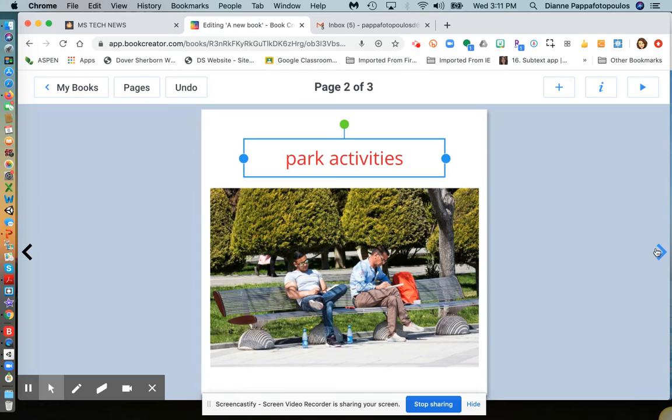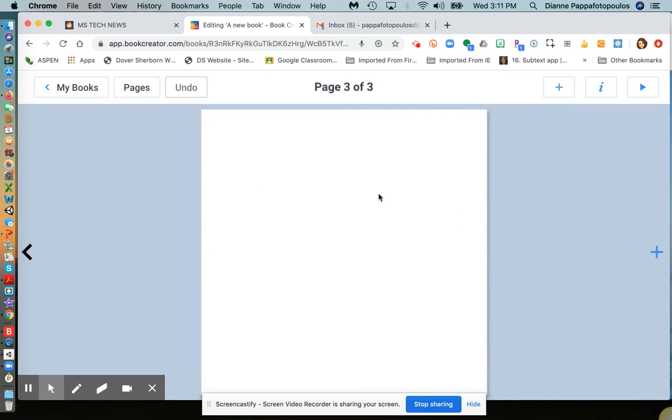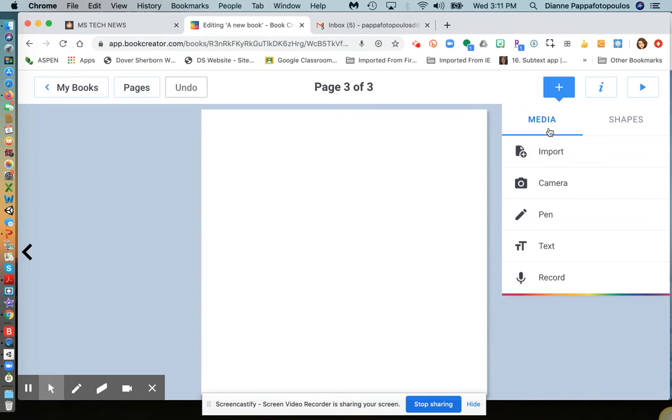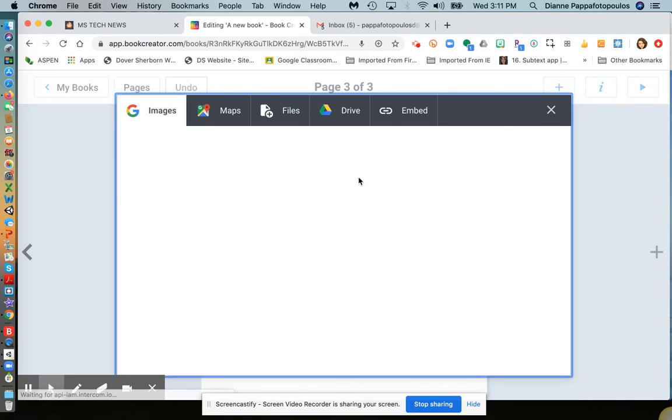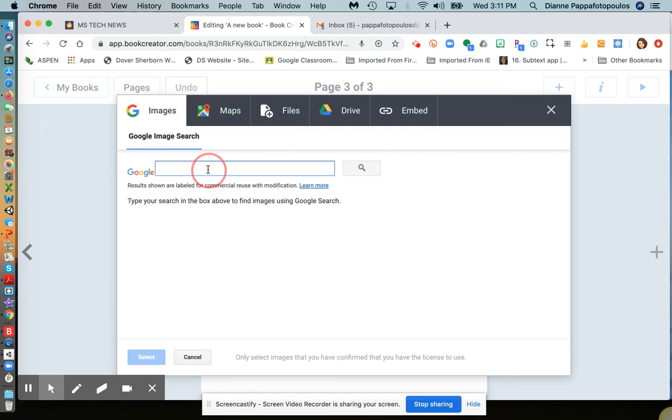I can add a third page by clicking on the arrow, and this page may just be a page where you want to import a picture of kids playing ball.